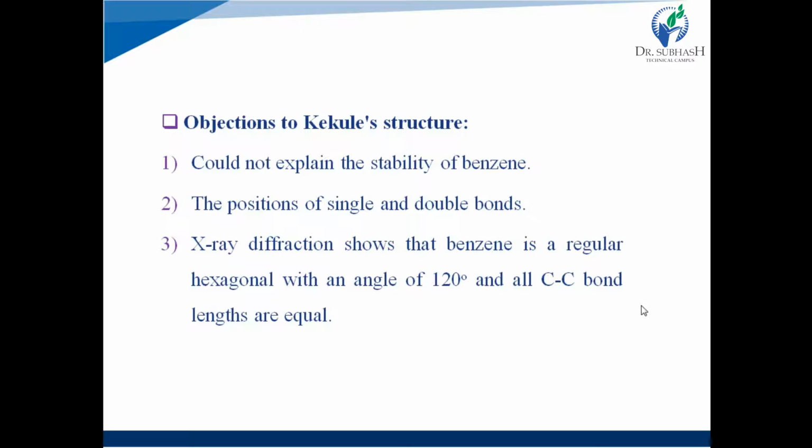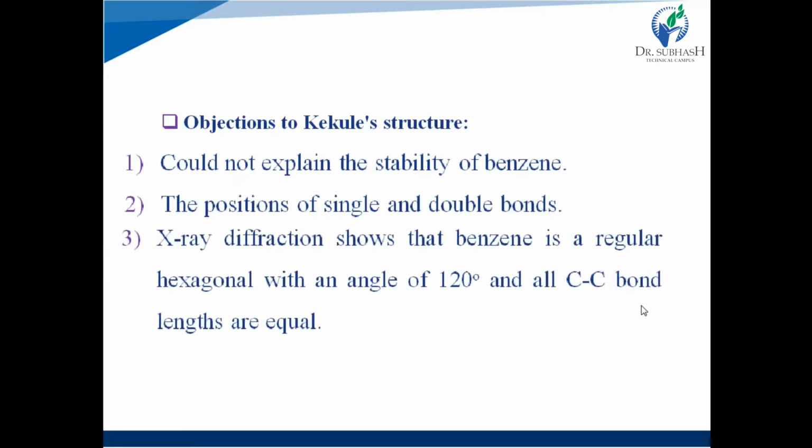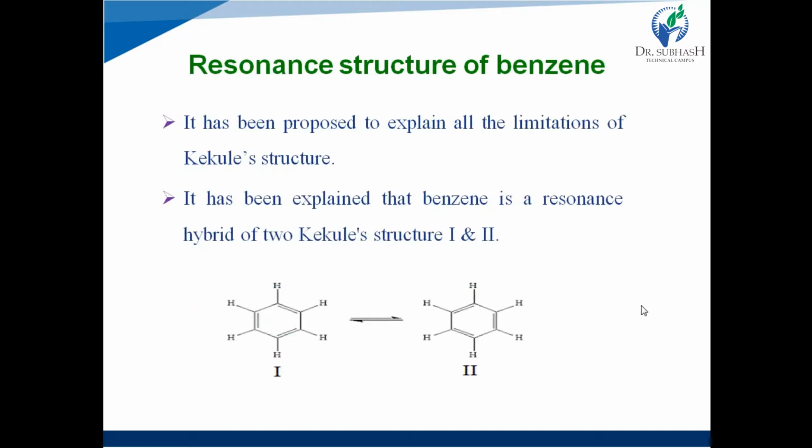But practically, X-ray diffraction shows that benzene is a regular hexagon, all bond angles are 120 degrees, and all carbon-carbon bond lengths are equal. Why this happens is not explained by the Kekule structure. These are the three objections.